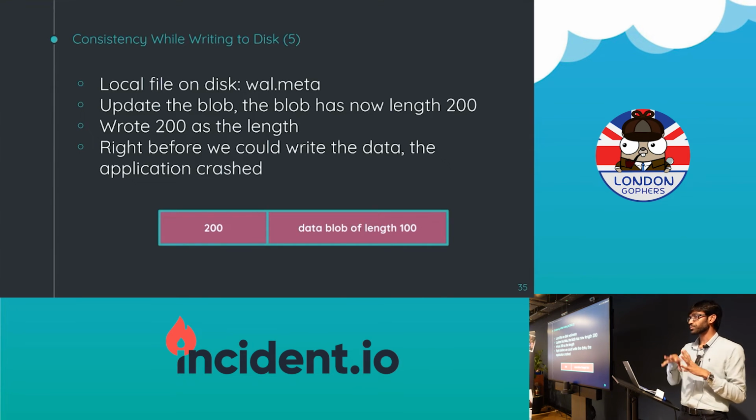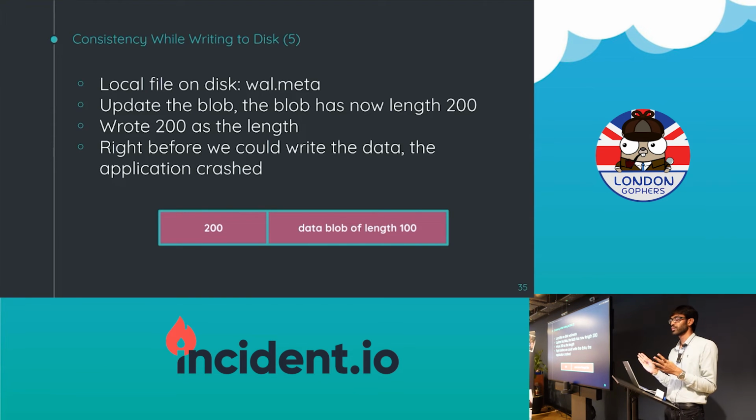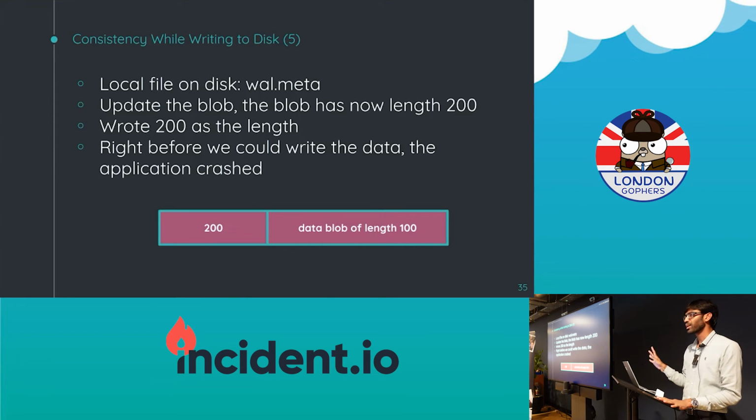Right. So consistency shows up no matter what application you're building, because you'll be writing to a database, you'll be writing to a queue, you'll be building a microservice, you'll be writing to disk, something of that sort. And again, what I have talked about today is only data consistency, which is really crucial to our applications.